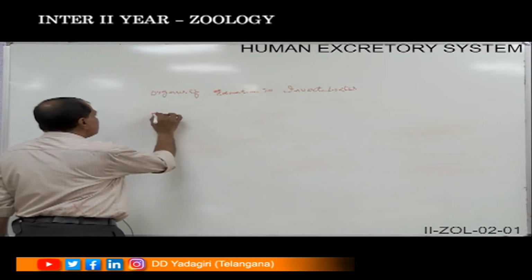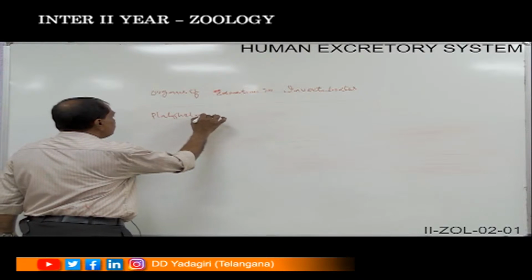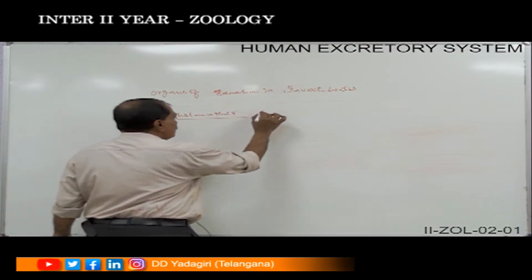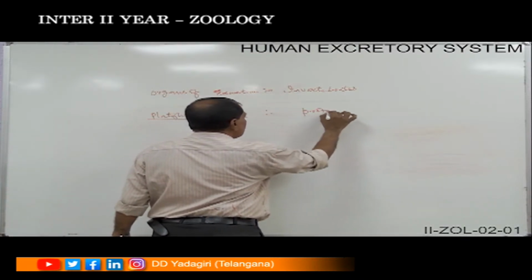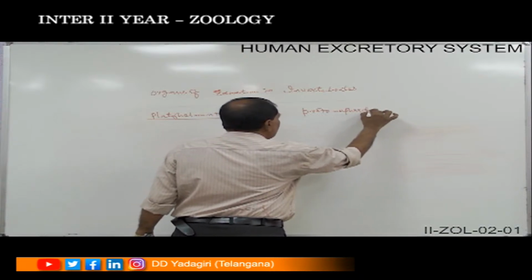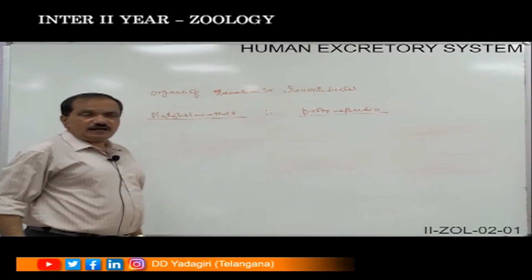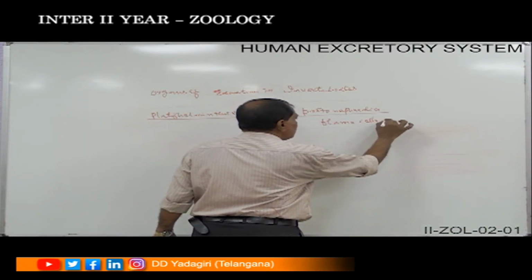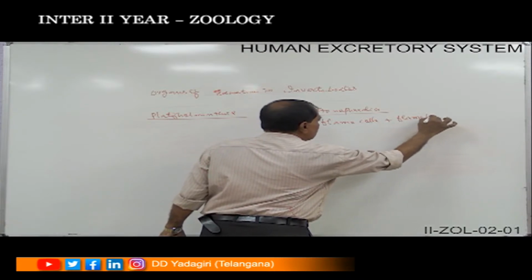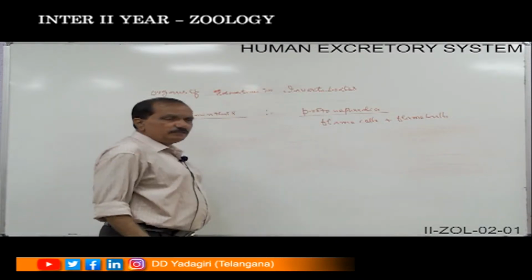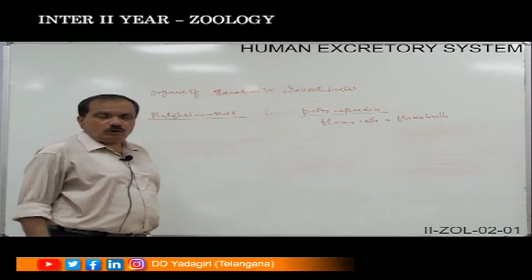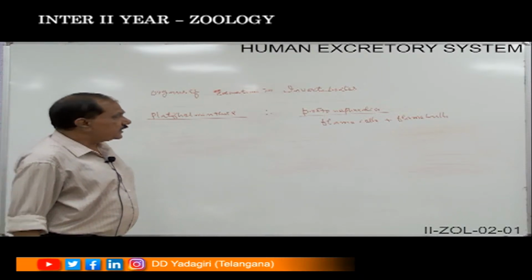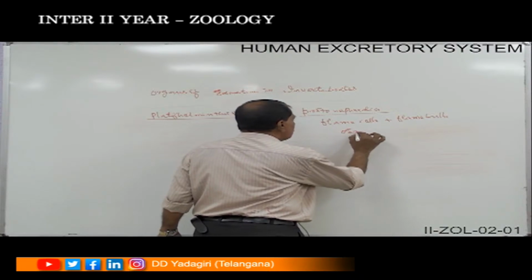In the case of the Platyhelminthes, we can see the first type of the excretory organs, which are called the Protonephridia. The Protonephridia are nothing but the flame cells, which are also called the flame bulbs. They are responsible to remove the excretory products. In the case of the Platyhelminthes or the flatworms, it is also helpful for osmoregulation too.